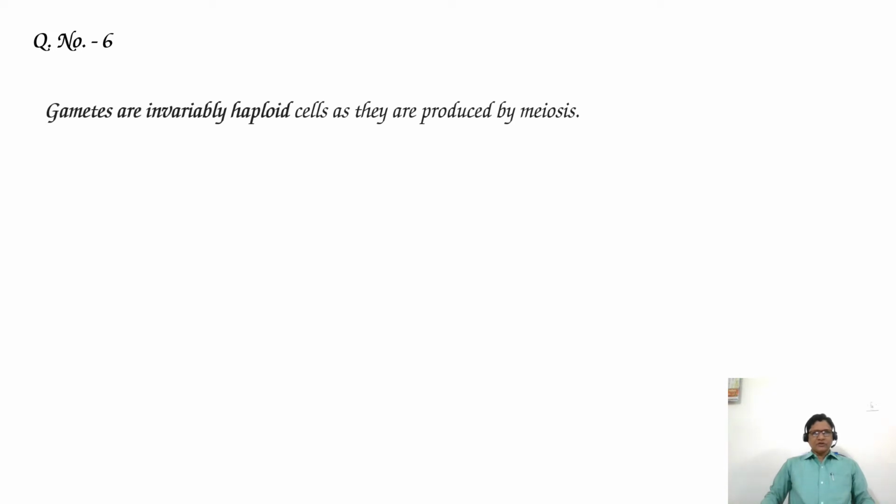Invariably means always. So now let's know about gametes and the spores given in the options. Gametes are invariably haploid cells as they are produced by meiosis. So gametes are always haploid because they are produced by the meiosis division.